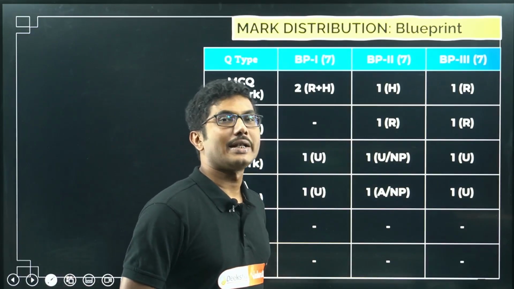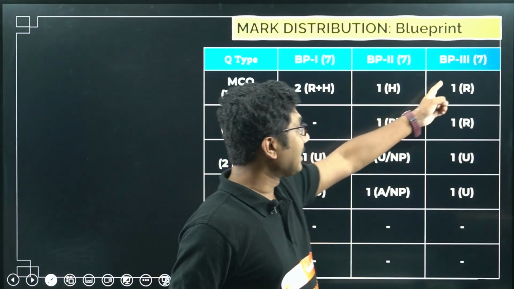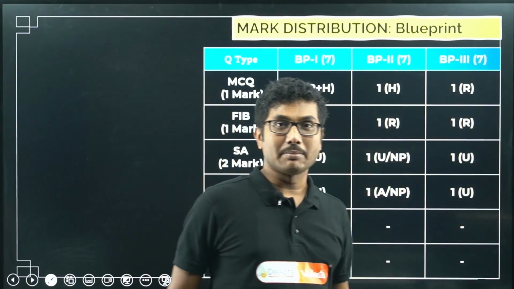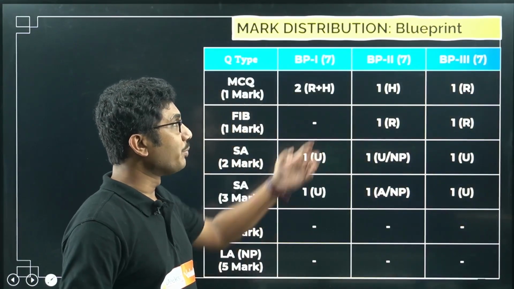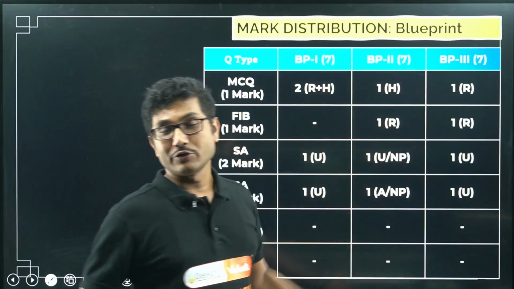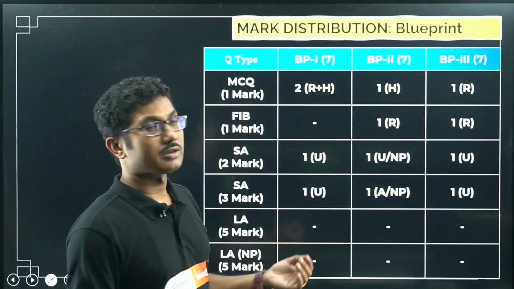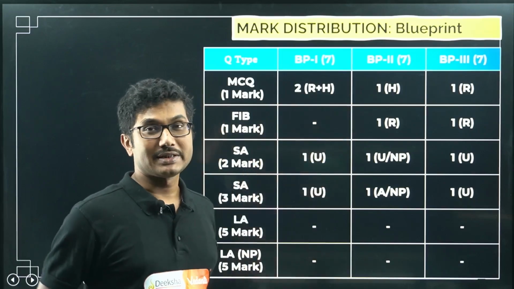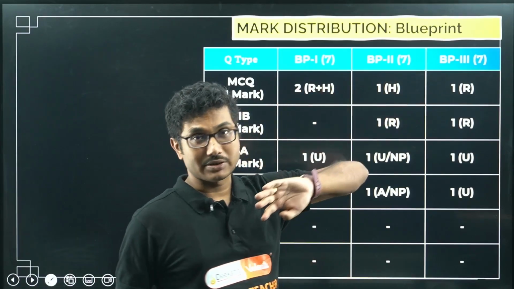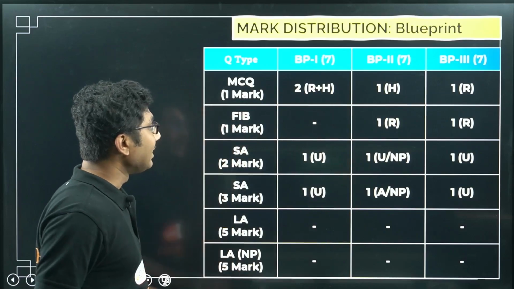There will be no direct question from this chapter. But blueprint 3 says there will be only a remembering based MCQ. So blueprint 3 gives it relatively easy. So any type of question can come from this chapter, either remembering based or HOTS. As you can see, two of them say HOTS question, two of them say remembering based question as well.